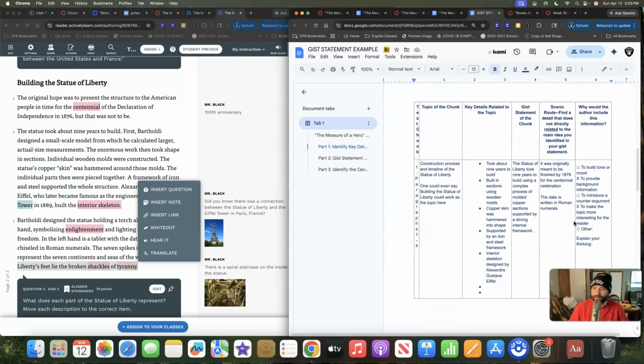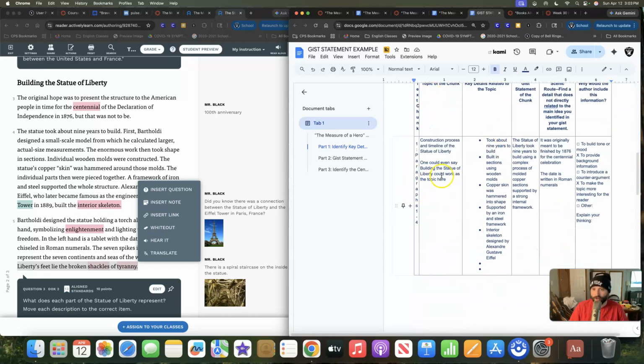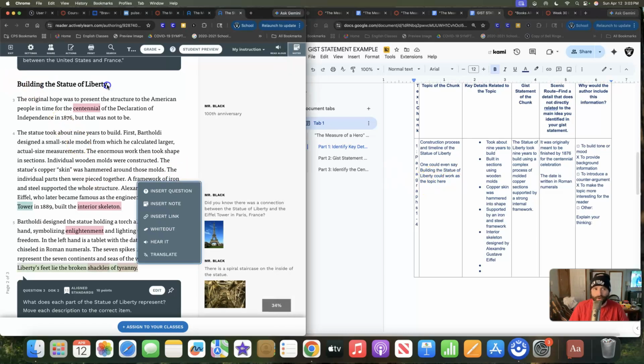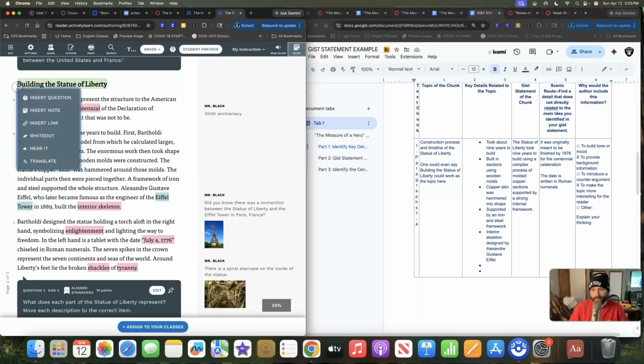I've already done it. I've already written it all out. So the topic here, I said the construction process and timeline of the Statue of Liberty. One could even just say building the Statue of Liberty could work as the topic here, right? Sometimes this right here is a really good way of finding what the main idea is. Just looking at that. Okay.